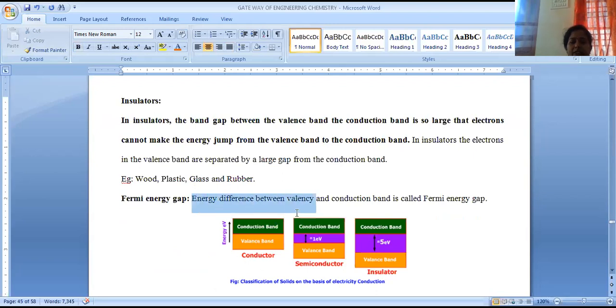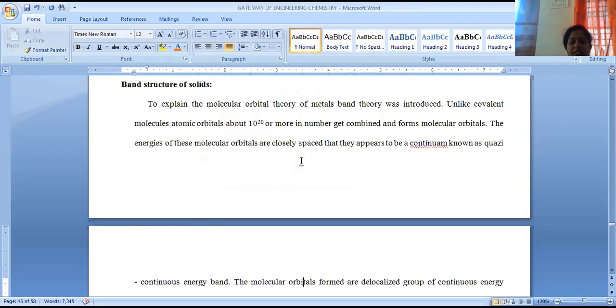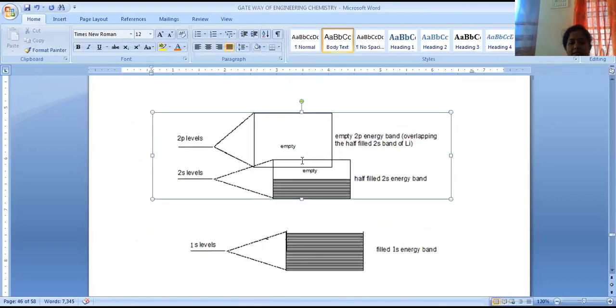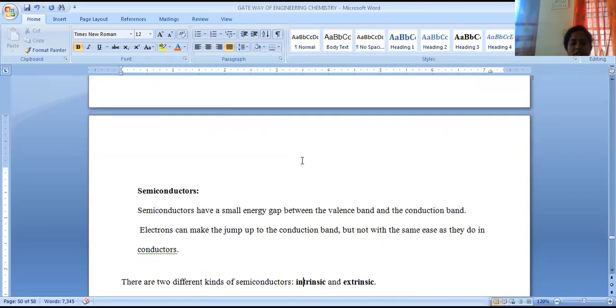Fermi energy gap is the energy difference between the valency band and the conduction band. Greater the Fermi energy gap, lesser will be the conduction. There is an inverse proportionality. And next we are going to discuss semiconductors.